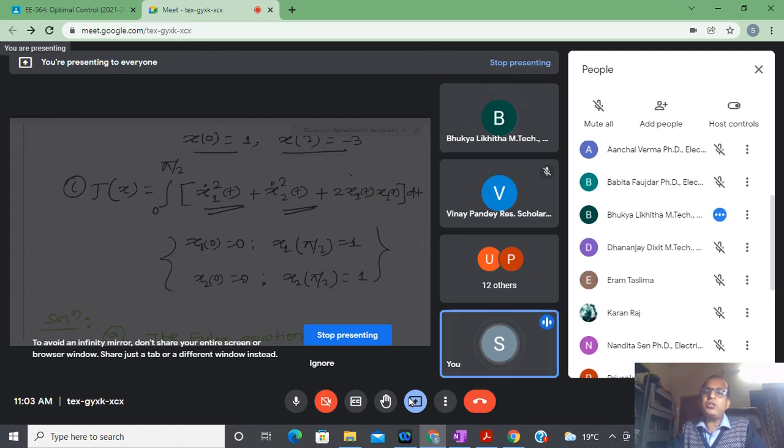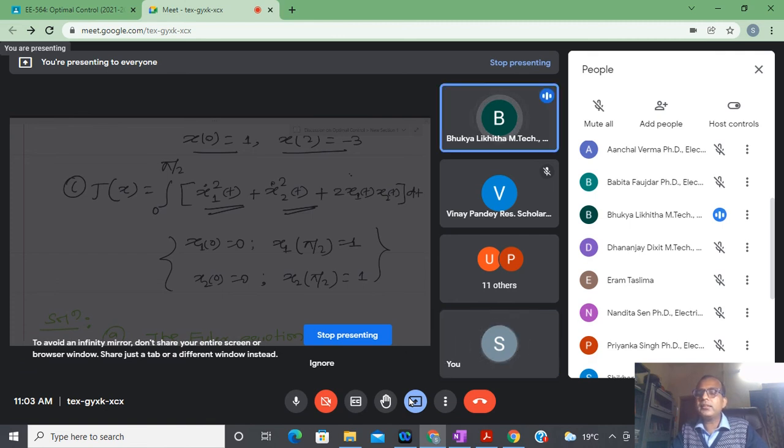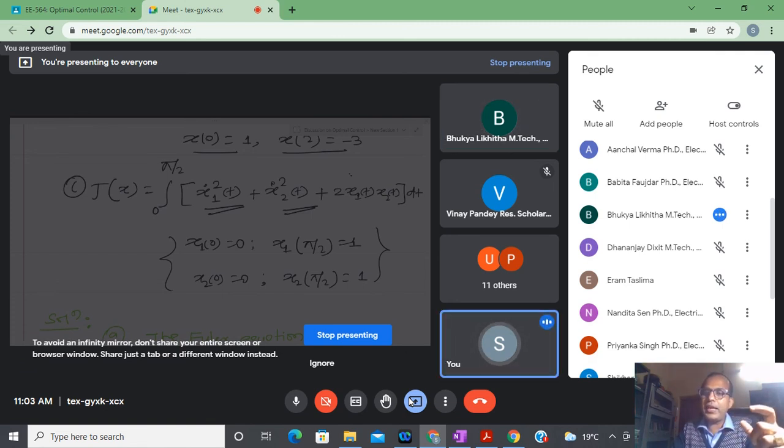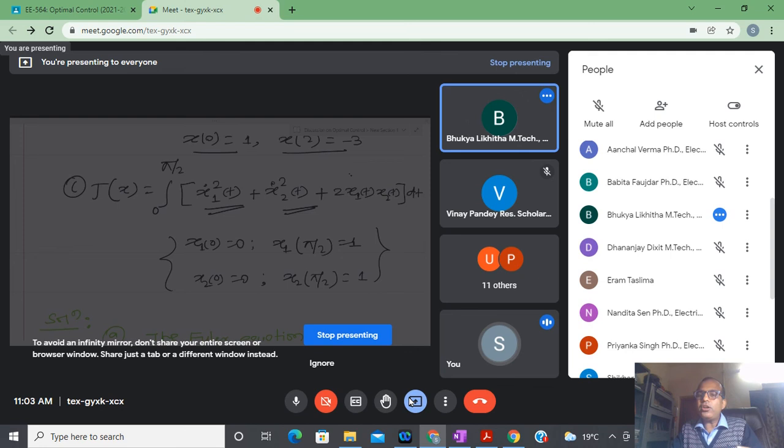3. And what is the total order of the system? One Lagrangian gives second order. Okay, so with 3 Lagrangians, what is the total order of the differential equation we have to solve? Second order for one Lagrangian. Now you have said 3 Lagrangians, so what is the total order? 2 plus 2 plus 2, which means I have to solve a 6th order differential equation. Any confusion? And for that, how many initial conditions are required?